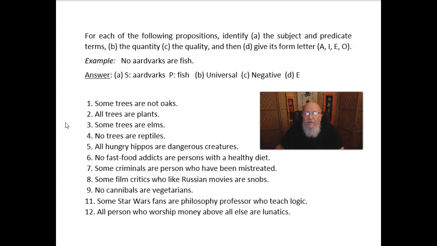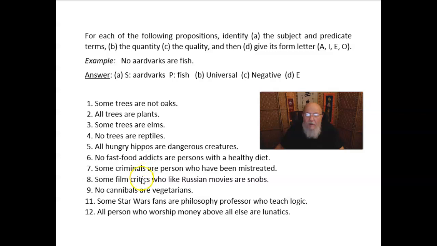All trees are plants. Trees are the subject class. Plants are the predicate class. It's a universal affirmative, and it's an A. Some trees are elms. The subject is trees. Elms are the predicate. It's a particular affirmative, and it's an I, and so on, right?